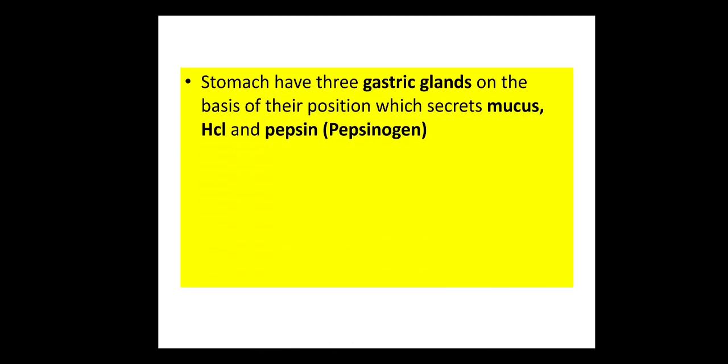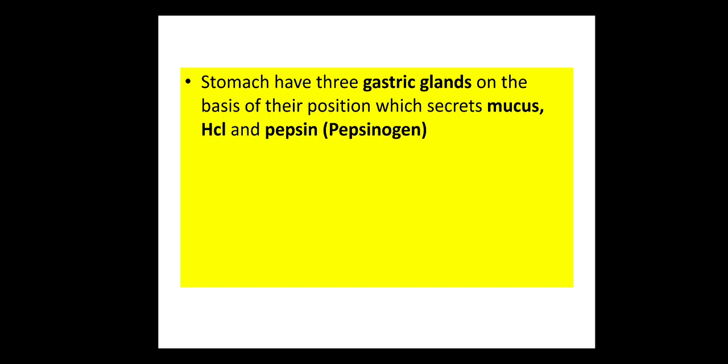Next, the stomach has 3 gastric glands on the basis of their position. When the food enters the stomach, it will stay here for 3 to 4 hours. In that time the stomach will start digesting the food, macromolecules into micromolecules. For that, the stomach also has glands. We have seen that there are 3 glands on the basis of their position: fundic, pyloric and cardiac, and all these 3 glands will secrete gastric juice.